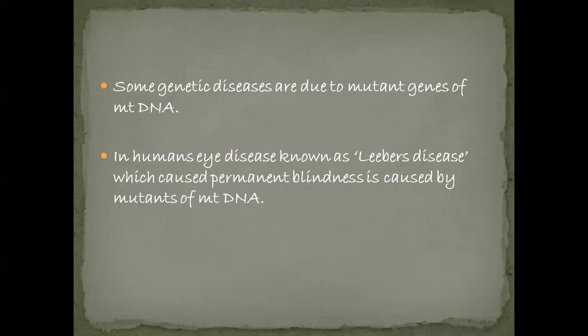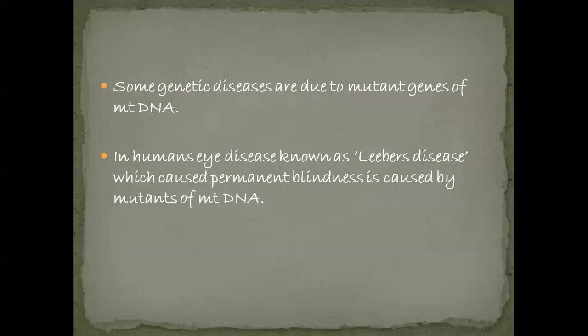So these genetic diseases are also transferred to the next generation, if they are present in the mother's mitochondria. If these genetic diseases are caused by mitochondrial genes, they are transferred to the next generation.